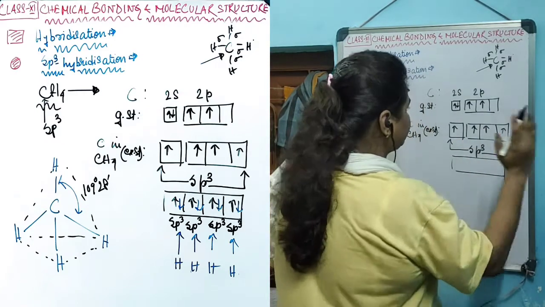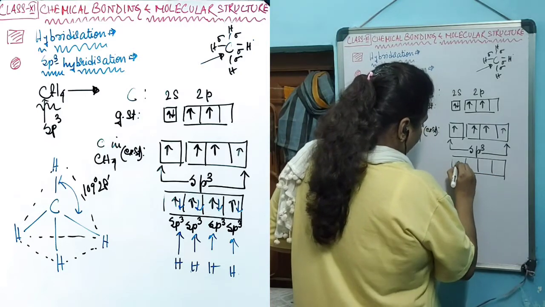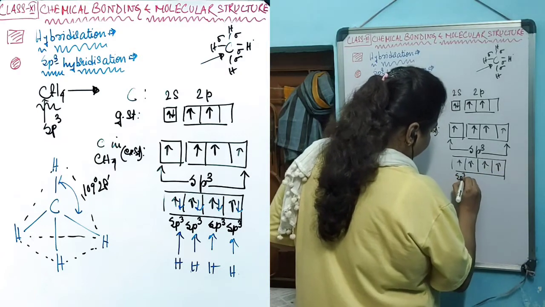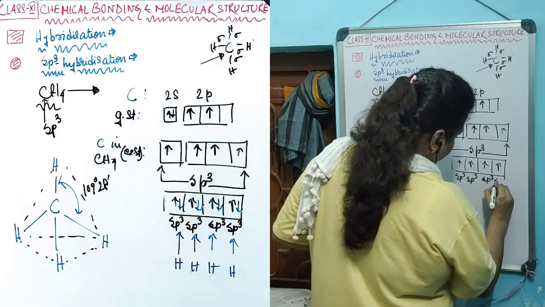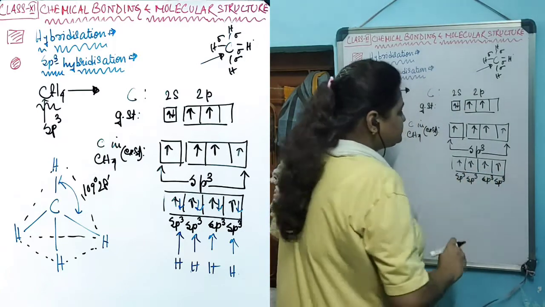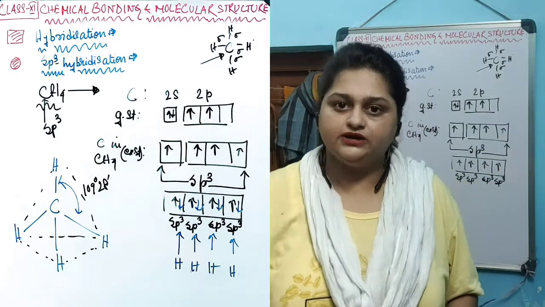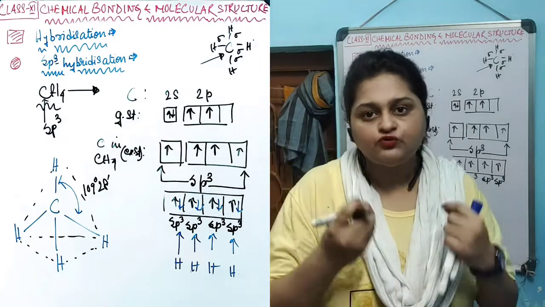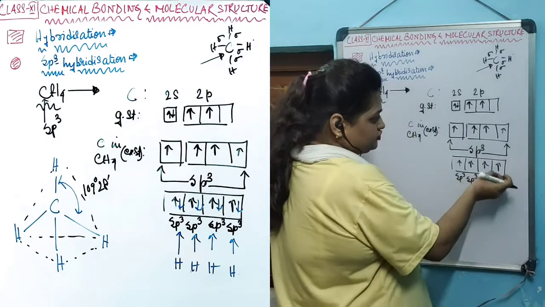There is no s and p individually. Now there is no existence of s orbital, p orbital. Now in the carbon in excited state, 4 new hybrid orbitals exist, known as sp3.